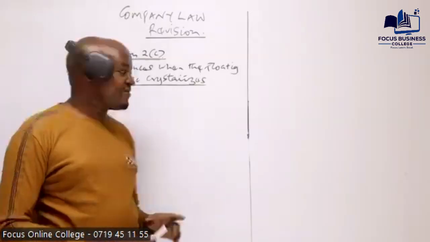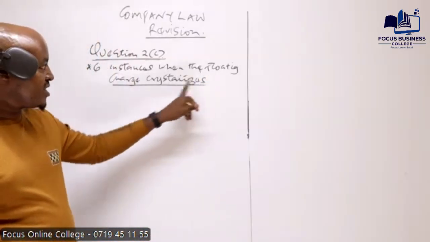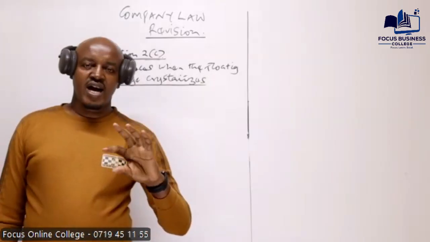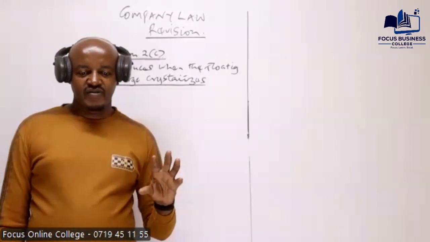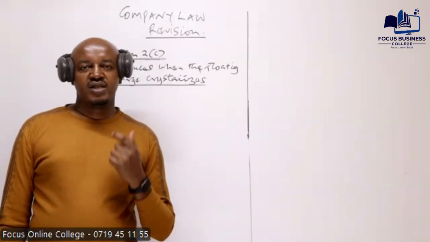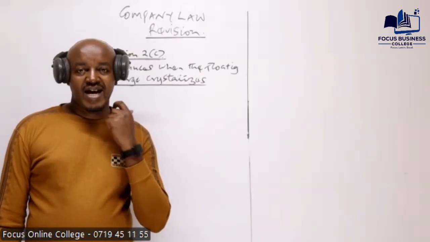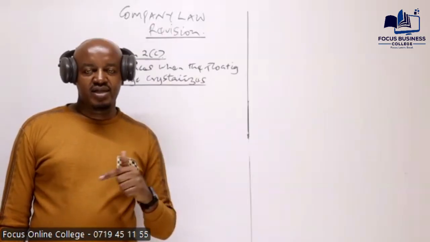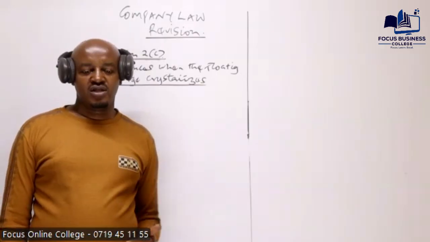On the other hand, we said a floating charge is a charge which is created on a class of assets which, in the ordinary course of business, keep on changing.